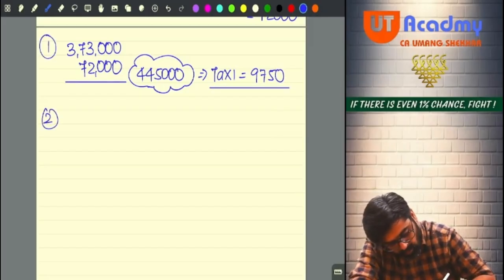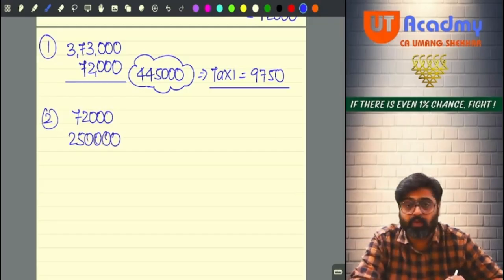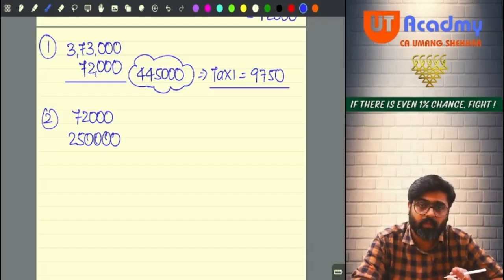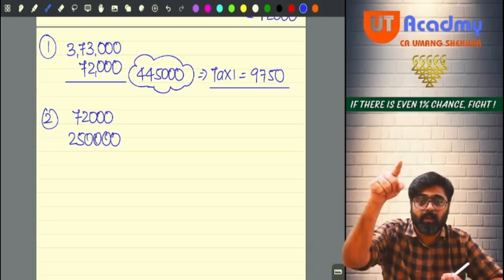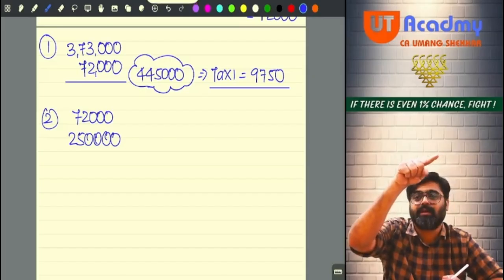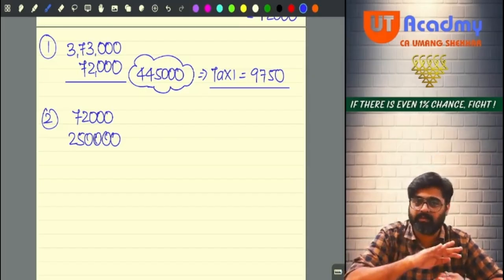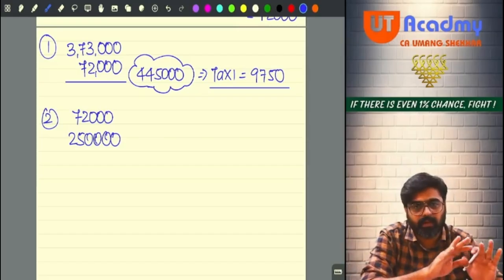In step number 2, you take your agricultural income and you include your basic exemption limit. See, if you were following 115BAC, then this 250 would not have come. This would have been 3 lakhs, and above that also you would have applied 115BAC rates. But are you following 115BAC? No. We are following normal rates.